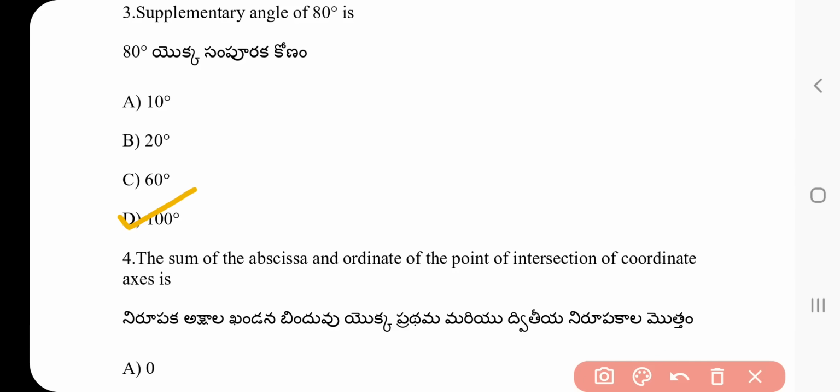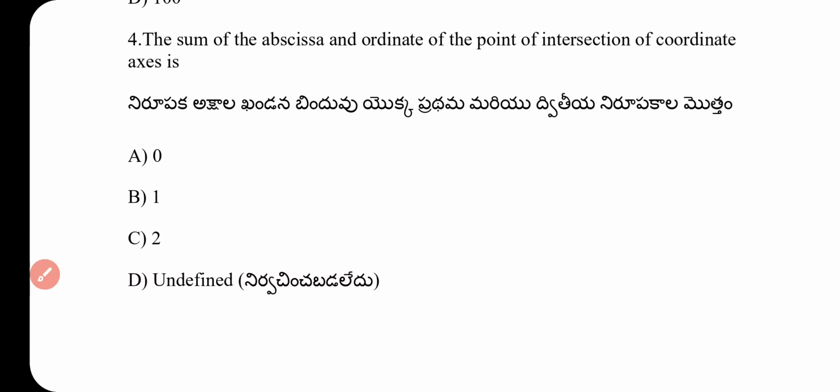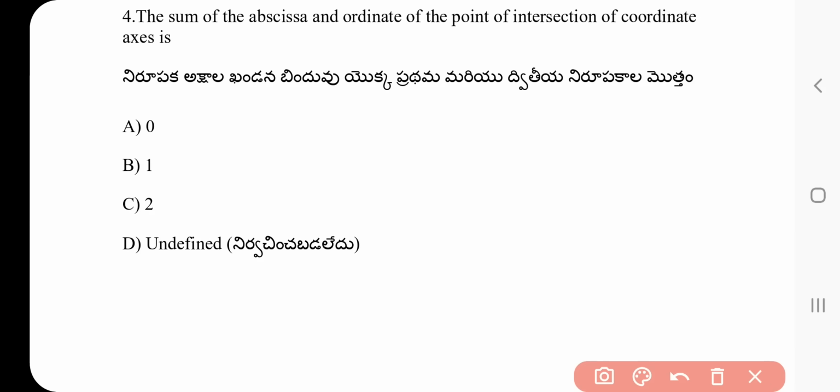Question number 4. The sum of the abscissa and the ordinate of the point of intersection of the coordinate axes is: 0, 1, 2, undefined. Which is the correct answer? Option A, 0, is the correct answer.